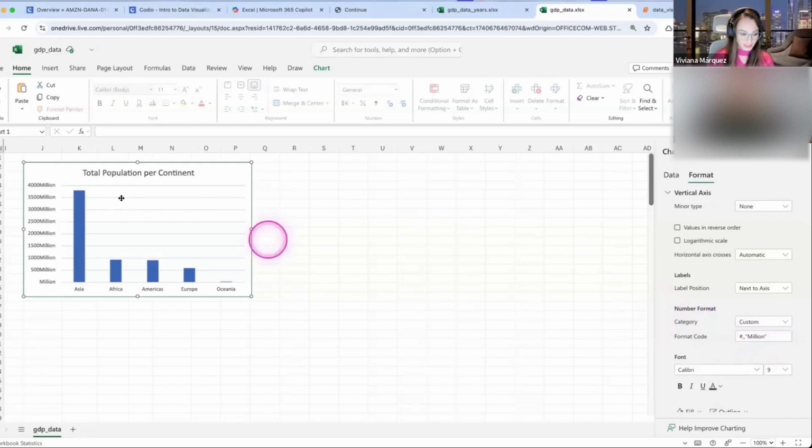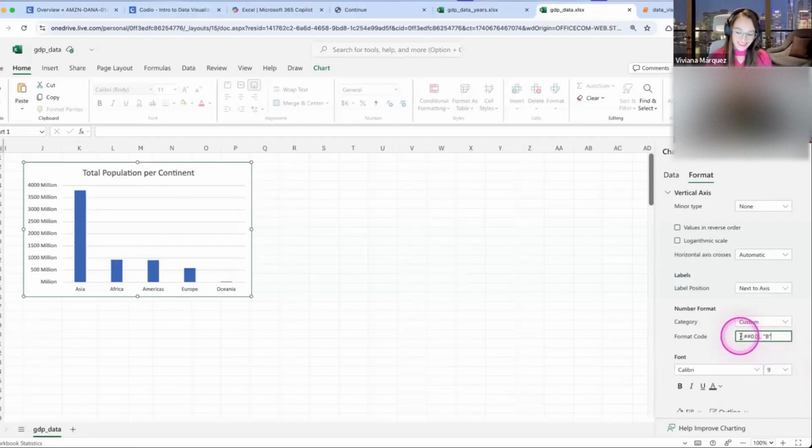So if I wanted to show millions here, the format code would be hashtag, comma, and then in quotes, million. And if I click outside, then it shows this. I forgot one space. This is slightly better. You could also have it in billions. So let me put this in the chat in case you guys want it. And then for billion, which I think makes more sense in this case, it's hashtag, comma, hashtag 0.0, comma, and then in quotes, B or billion.